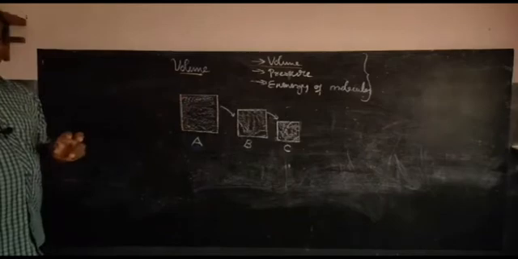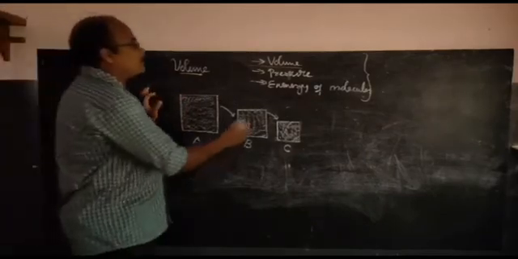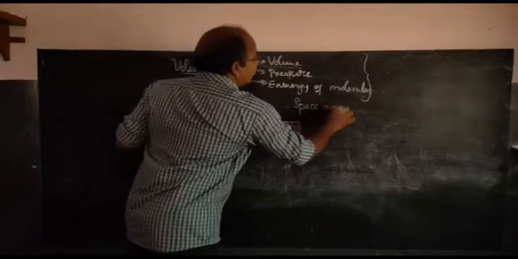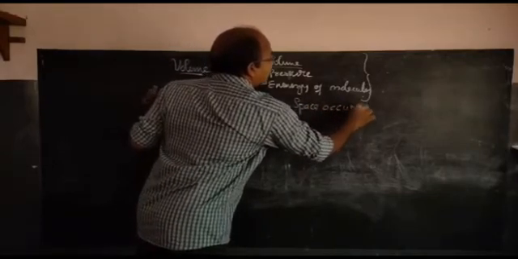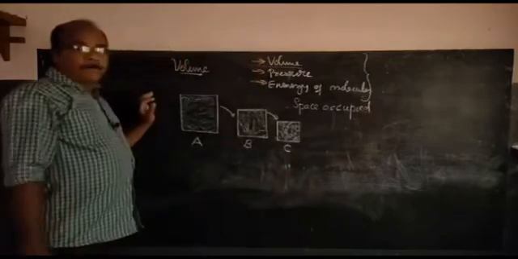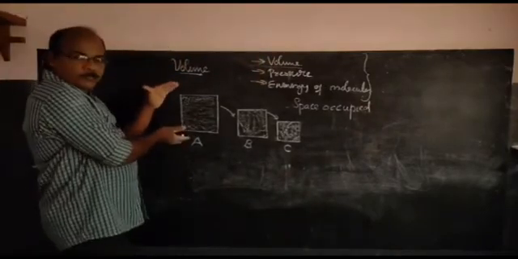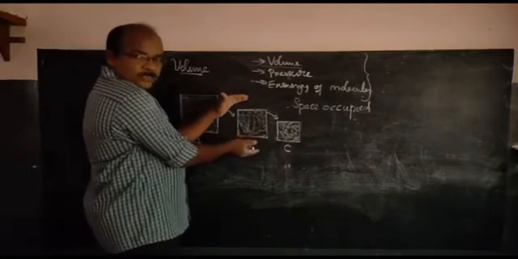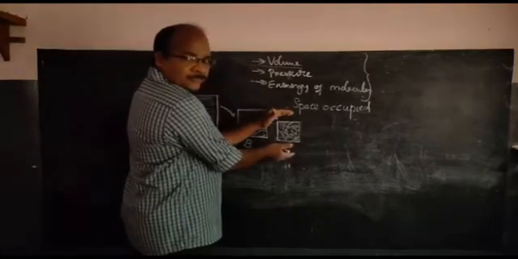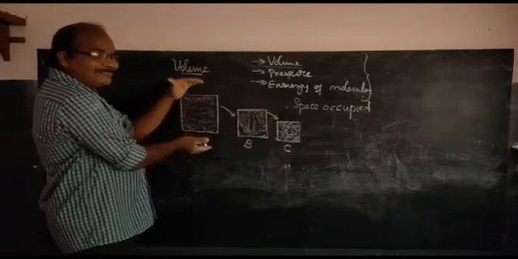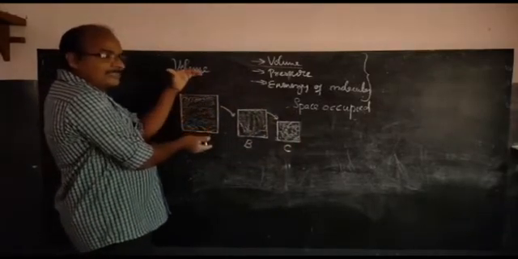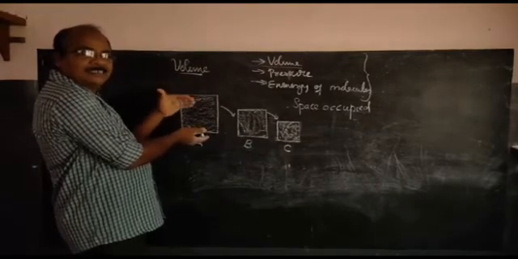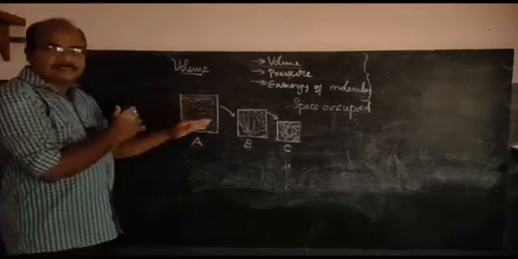Volume of a gas is the space occupied by a gas. The space occupied is nothing but the volume. Here the space occupied is the space of gas cylinder A. Here the space occupied is B. Here the space occupied is C. Therefore, whatever may be the size of the cylinder, the volume of the cylinder is the volume of the gas filled in it.